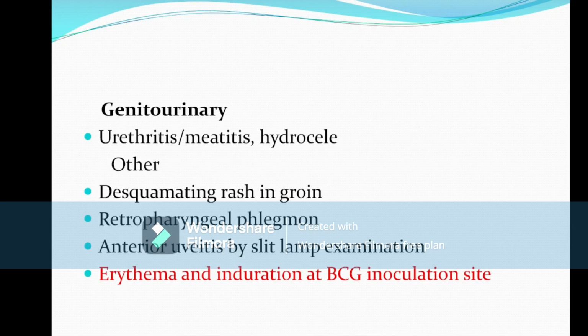Genitourinary symptoms: the child may suffer from aseptic pyuria. So aseptic pyuria is one of the features of Kawasaki disease, and the most common cause of aseptic pyuria is tuberculosis. Another feature is erythema and induration of the BCG inoculation site. So if a patient has fever with BCG scar induration and erythema, then always think about Kawasaki disease. In your clinical practice, always try to see the BCG mark, because if there is swelling in the BCG mark after fever, then think that the child may be suffering from Kawasaki disease.